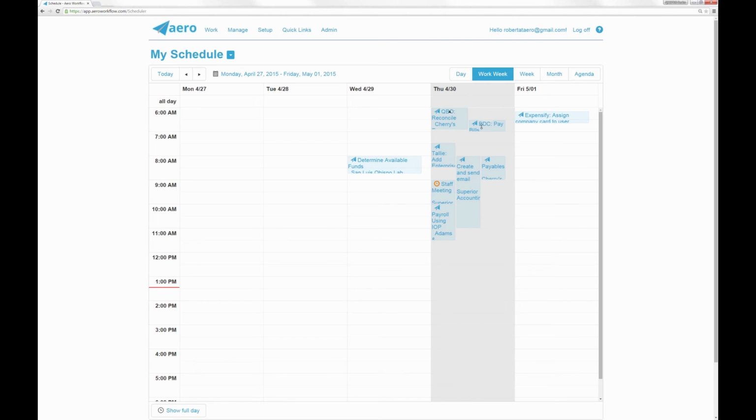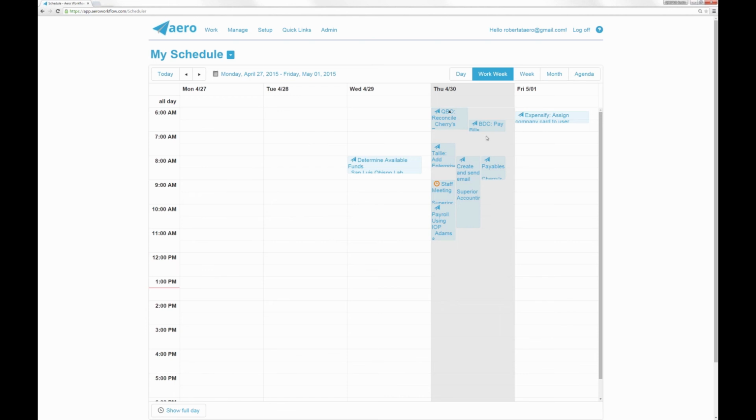But this helps you see how your work is looking from the viewpoint of scheduling it, your availability, right? And keep in mind that we're looking at my schedule for the person logged in. Managers also have the ability to jump into the schedule for any of their staff. So you can imagine if you needed to go look at, hey, how's Carrie's schedule looking? Does she have any availability? You can see in blocks of time, hey, she's pretty open on Tuesdays. We can give her this new payroll task for this new client, for example.